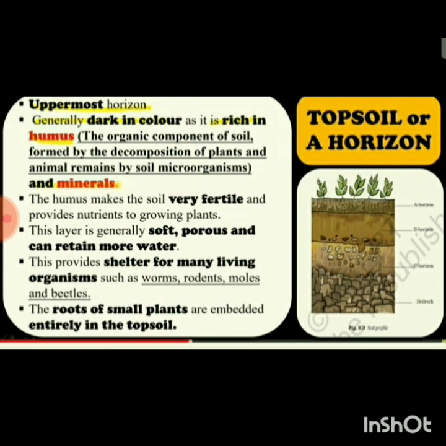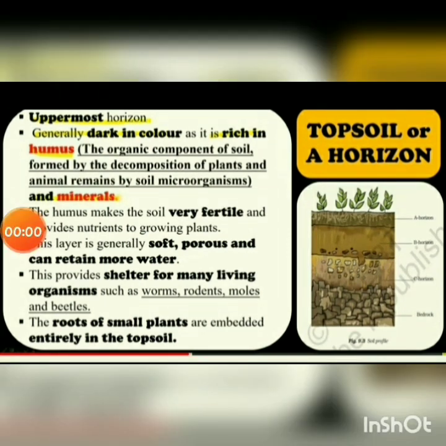The uppermost horizon, the upper layer, that is A horizon, is generally dark in color as it is rich in humus. What is humus? Humus is the organic component of soil formed by the decomposition of plant and animal remains by soil microorganisms. It is full of minerals. This humus makes the soil very fertile and provides nutrients to growing plants. This upper layer is generally soft, porous and can retain more water.